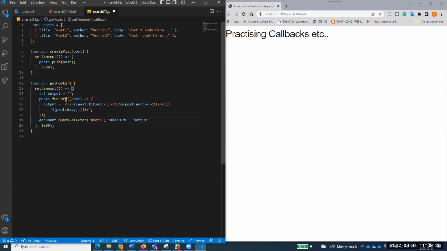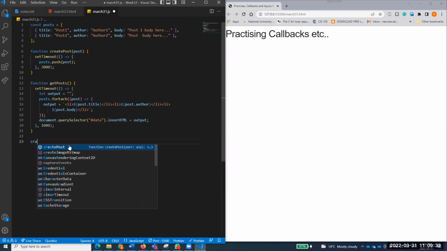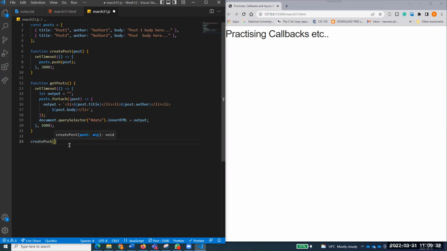Understand, everyone? Now see here. I come back over here and I call this createPost function. I'm passing it a post, and the post should be in that same format that I wanted to save over there.